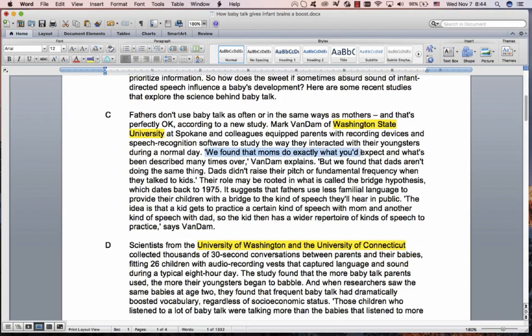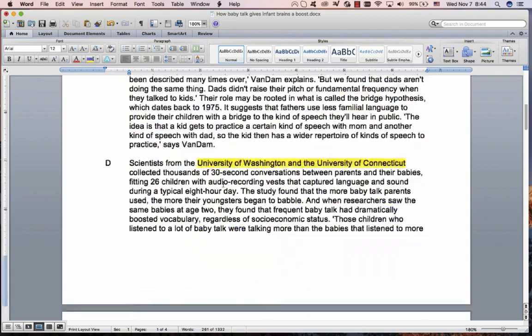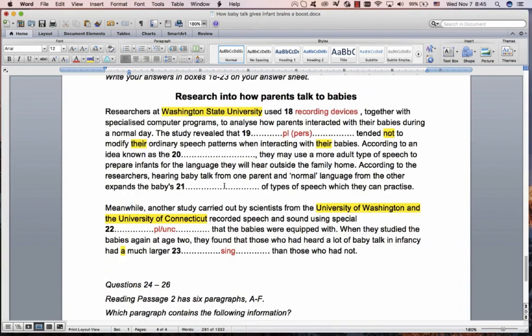We found that moms do what you'd expect, but often important information comes after "but". We found that dads aren't doing the same thing. Dads didn't raise their pitch. Dads aren't, there's the negative again. They didn't modify their speech when they talk to kids. So we're looking for a plural person. I see moms, I see dads. The negative is here. Dads didn't modify it, so the answer must be dads. Again, not too bad. Great.